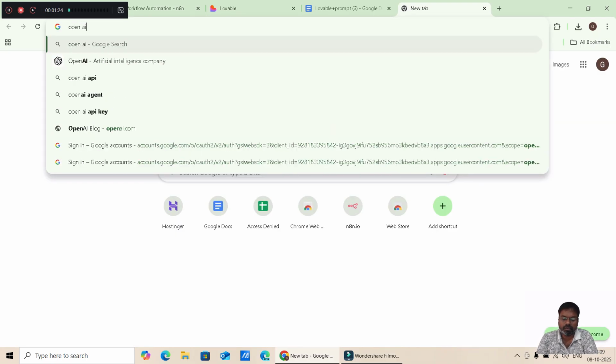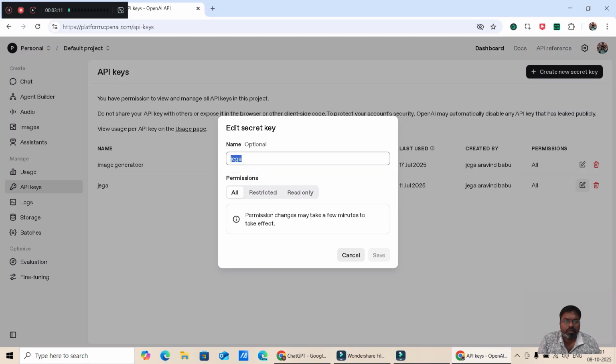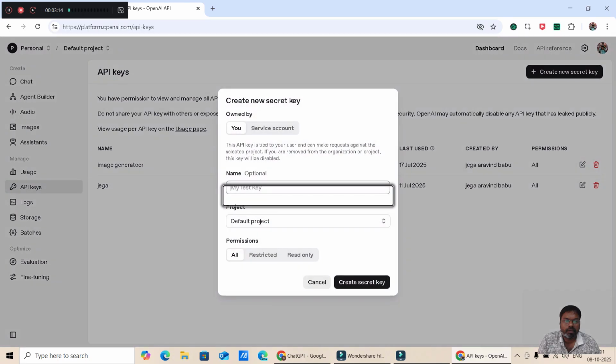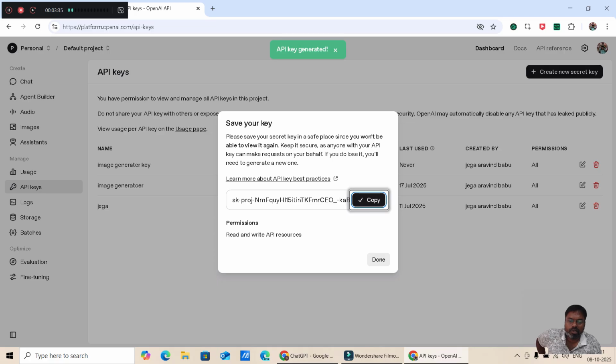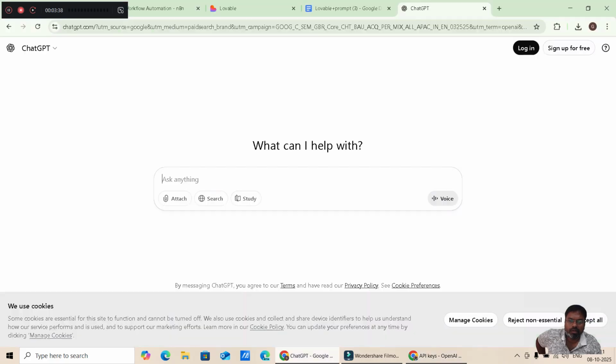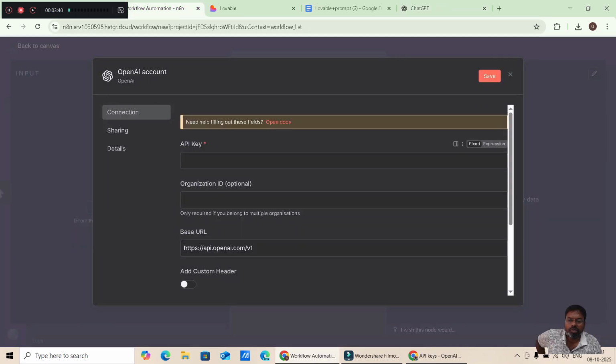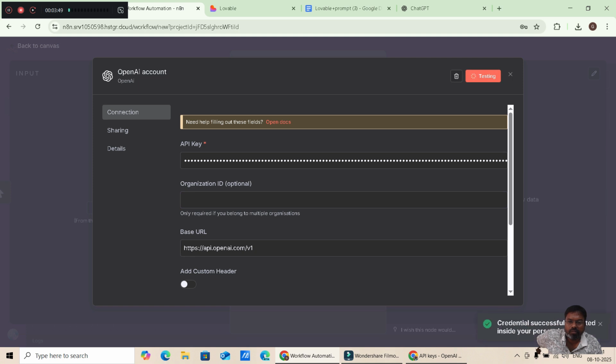Alright, I'm generating an API key. Image generator key, default, create, copy this API key. Go back to the automation, place the API key over here, and it's saved there.